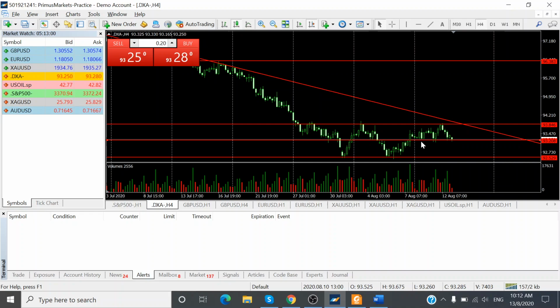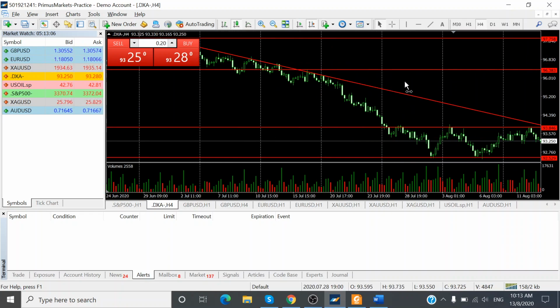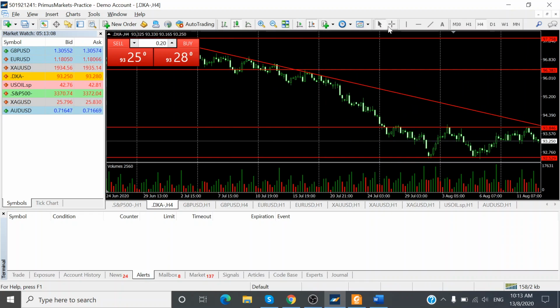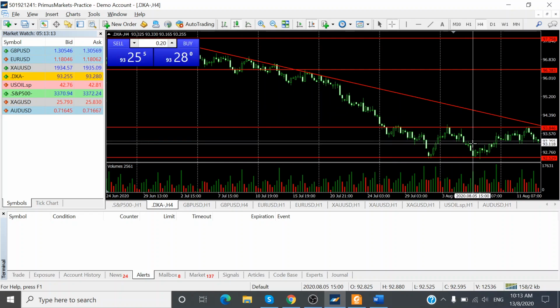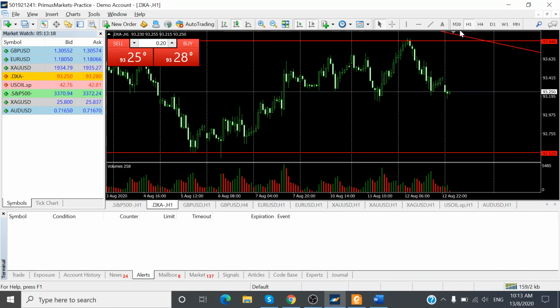From a resistance of 93.81, currently it's supporting at 93.11, and we will see in detail shortly where the US dollar is likely to go.